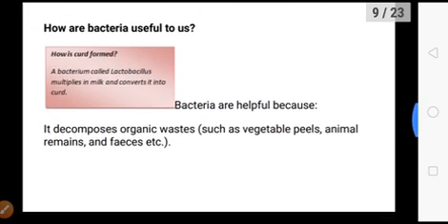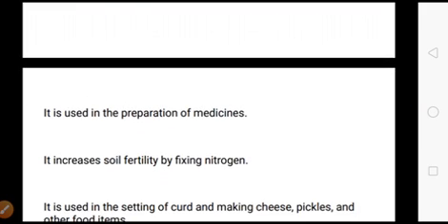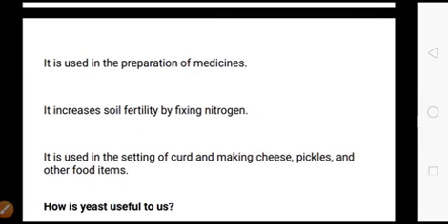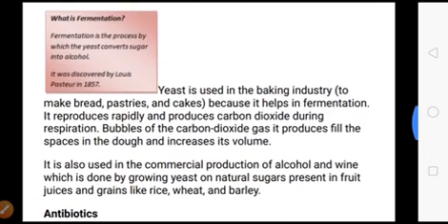Now, how are bacteria useful to us? They decompose organic waste such as vegetable peels, animal remains, and feces. They are used in the preparation of medicines. They increase soil fertility by fixing nitrogen. They are used in setting curd and making cheese, pickles, and other food items.